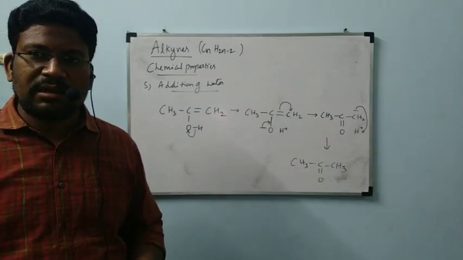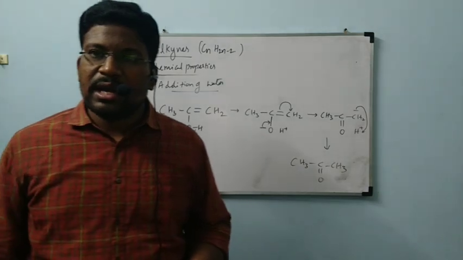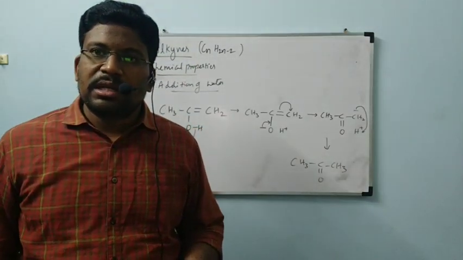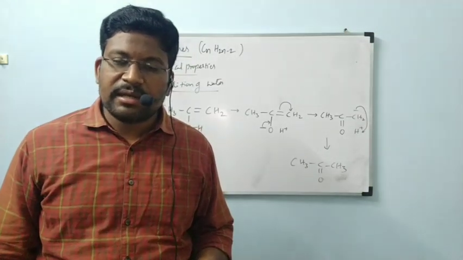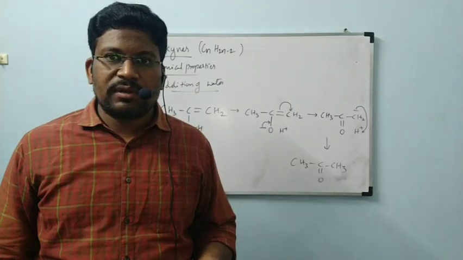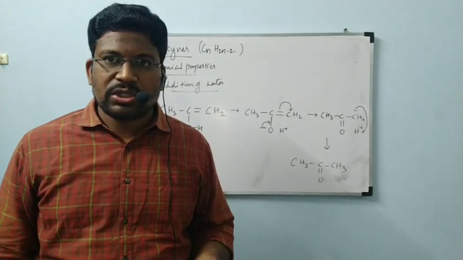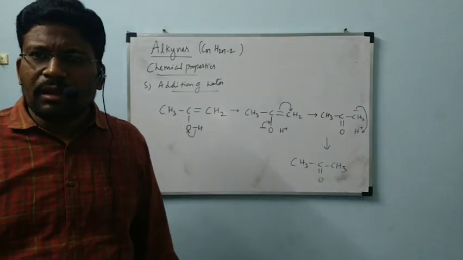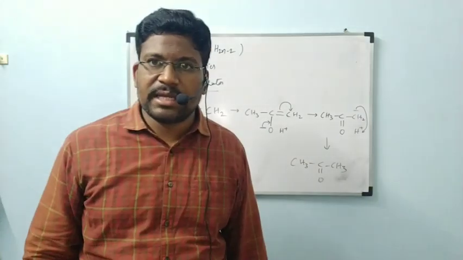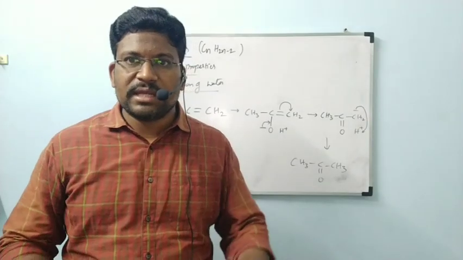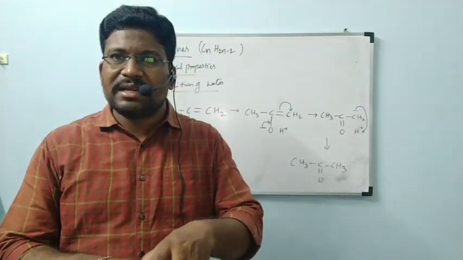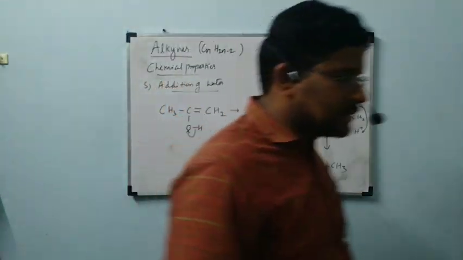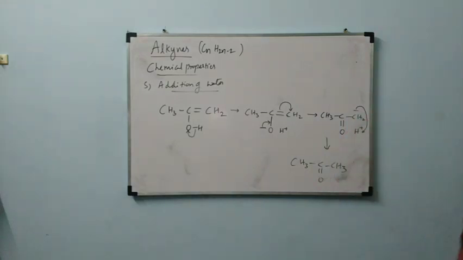First one, acidic nature of alkynes. Second one, addition of halogen. Third one, addition of hydrogen halide. Fourth one, addition of hydrogen, H2. Fifth one, addition of water. By these, 5 chemical properties of alkynes are completed. Now we have to see physical properties. Those are simple; we will see them by reading in the textbook.